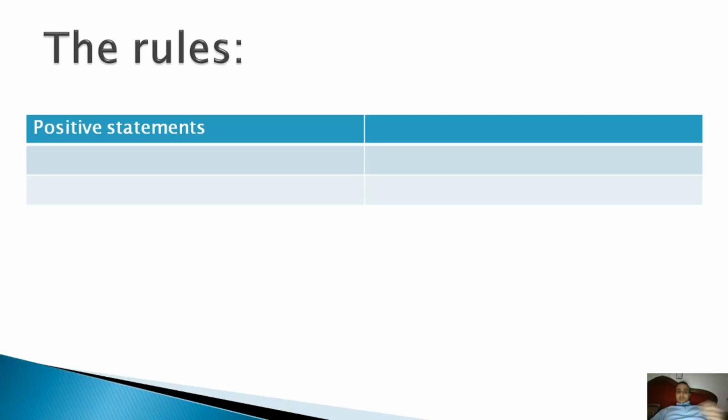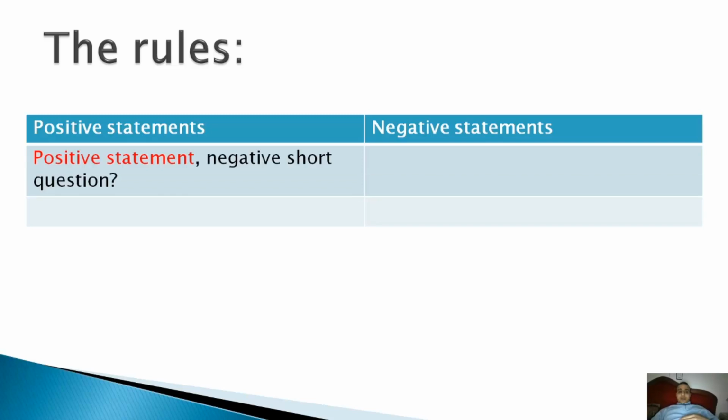Positive statements, المقولات الإيجابية, and we have negative statements. So the rule for the positive statements: positive statement, comma, negative short question. Example: you are a teacher, aren't you? So you are a teacher is the positive statement, and aren't you is the negative short question. So aren't you is the question tag.